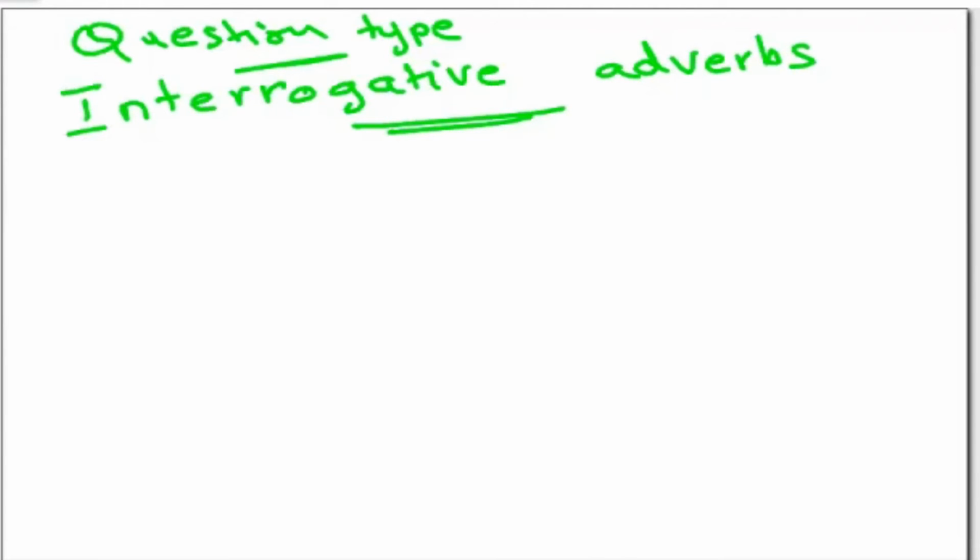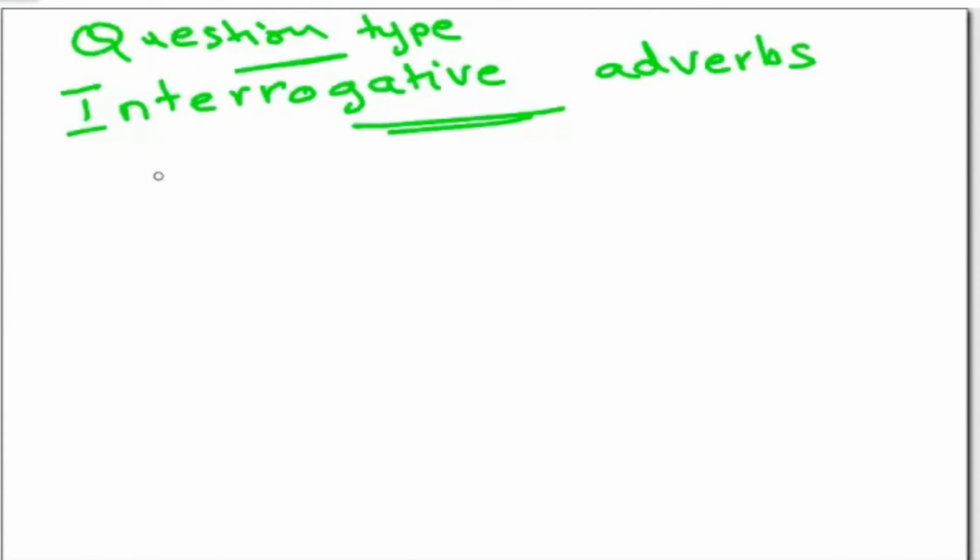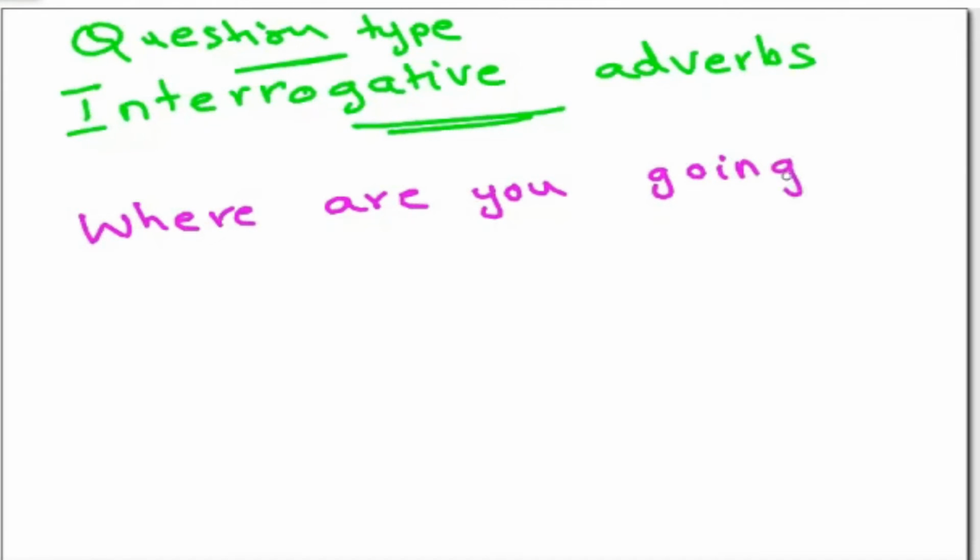Let me give some questions to help you understand. Where are you going? This is one type.